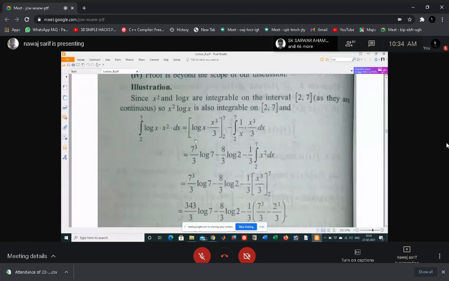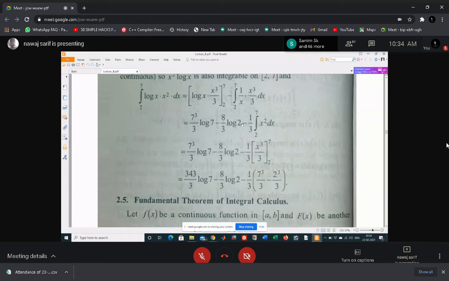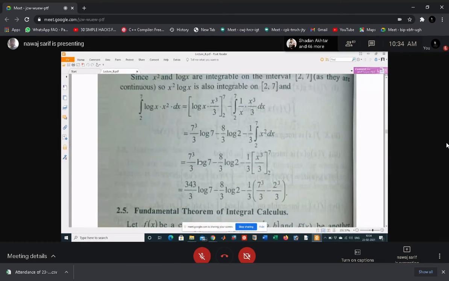Integrate log x into x square dx: take log x first, then integrate x square. You can easily find the integral of this function by the by parts method.